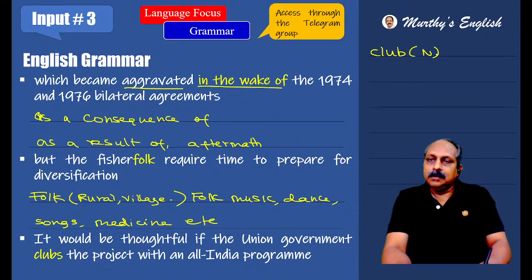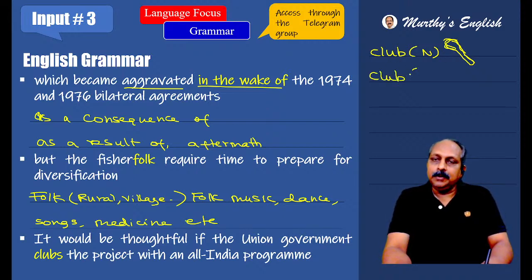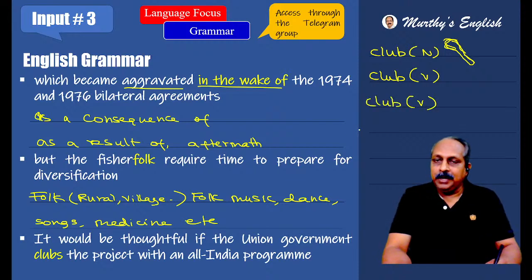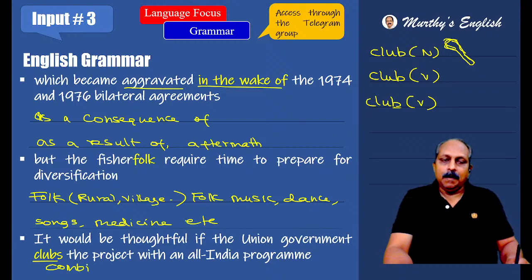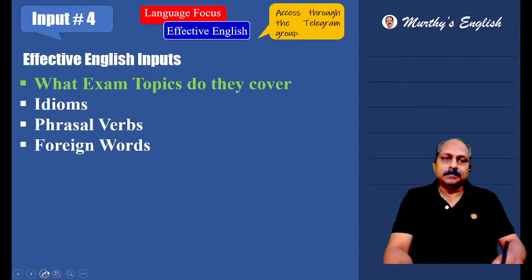Club, noun, is something like this: a wooden thing, and you hold it, you try to hit someone with that. This is a club, noun. And if you hit someone with that club, that is a verb. But in the context of the editorial, club, a verb, means to combine. Here it means combine. Based on the context, the meaning changes.